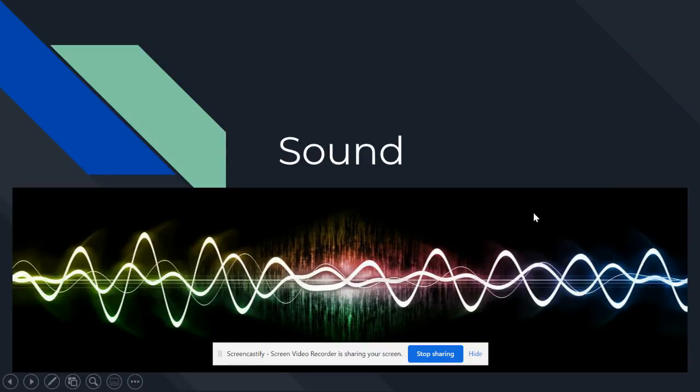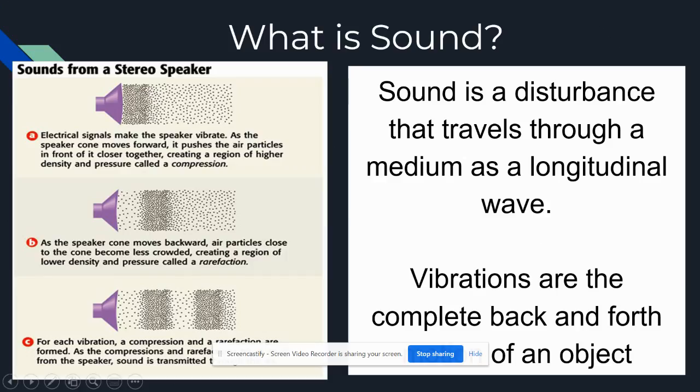Okay, today we're going to focus on sound waves and integrate what we already know about waves into something new. Some of this is review, some of this is new. It's all waves. So, the first thing we need to know about sound is what it is. Sound is a disturbance that travels through a medium as a longitudinal wave.